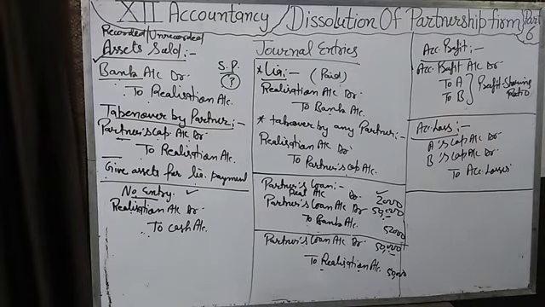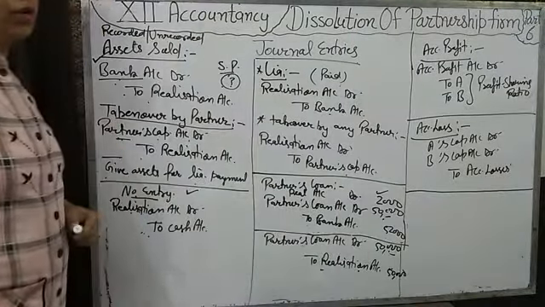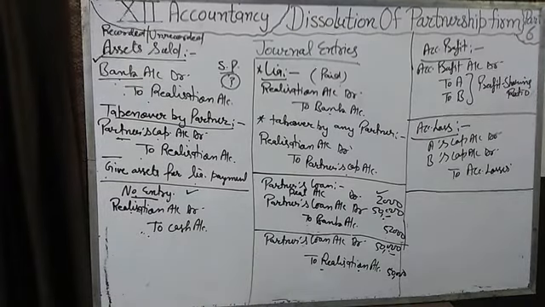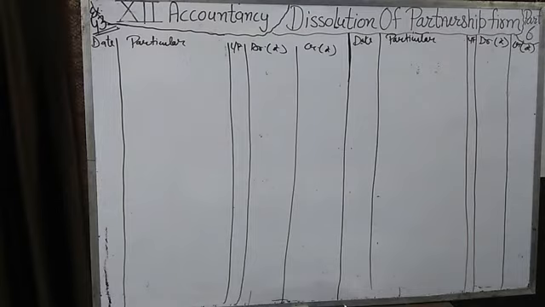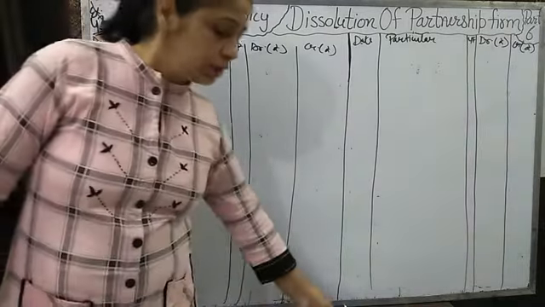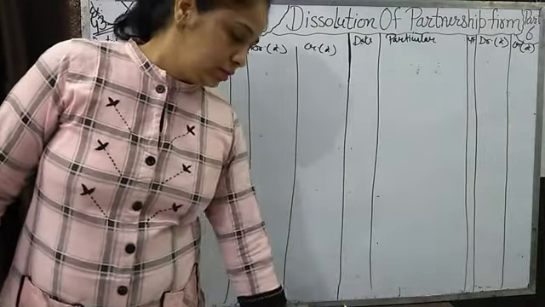Now we will do some questions related to the journal entry. Open your book and do the illustration related to journal entry at the time of dissolution. Yes students, now we will start the example number 43 in your book.